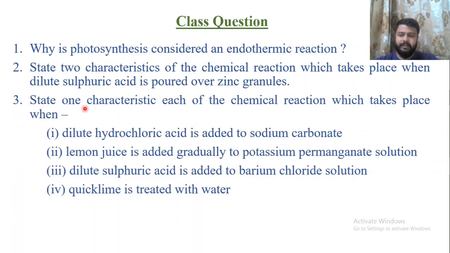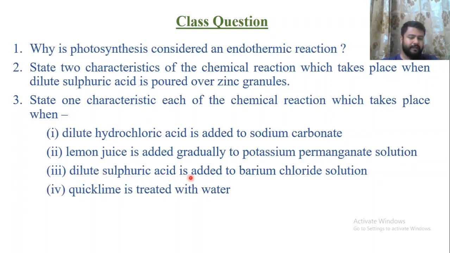Third part, state one characteristic of each of the following reactions. State one characteristic of the chemical reaction which takes place when dilute sulfuric acid is added to sodium carbonate. So whenever dilute sulfuric acid is mixed with sodium carbonate, formation of gas is there. Lemon juice is added gradually over potassium permanganate. Evolution of heat.